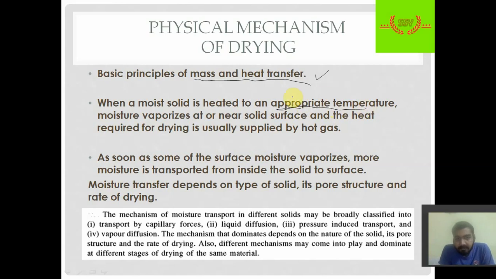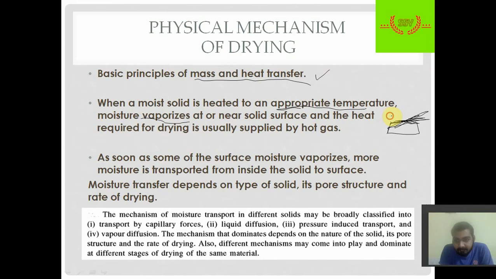When a moist solid is heated at an appropriate temperature, moisture vaporizes. First of all, the moisture that vaporizes is at or near the surface. Always remember that mass transfer is both a surface and bulk process, but drying is a surface process, so drying occurs only at the surface.